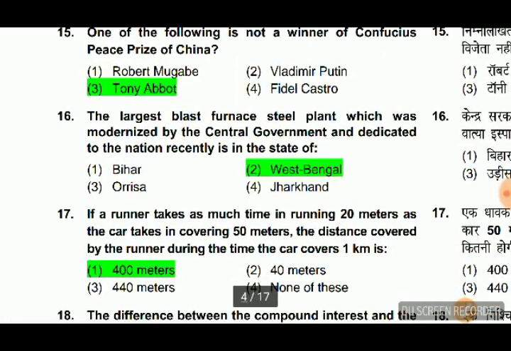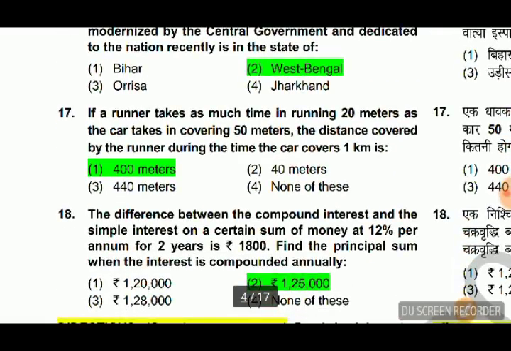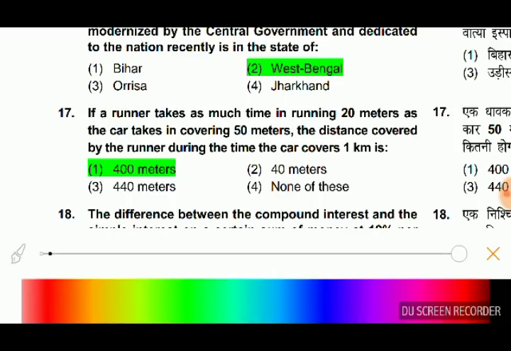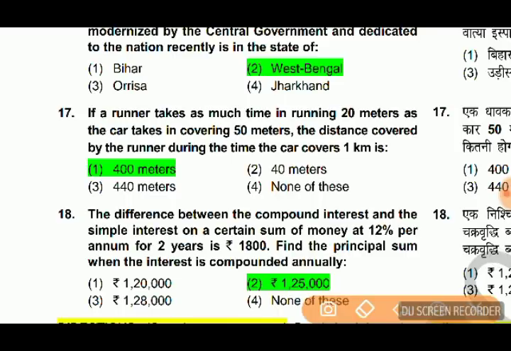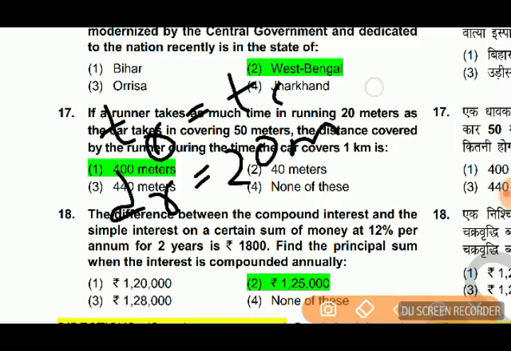Next question. The largest blast furnace steel plant which was modernized by the central government and dedicated to the nation recently is in the state of West Bengal. Next one. If the runner takes as much time in running 20 meters as the car takes in covering 50 meters, the distance covered by the runner when the car covers 1 kilometer is. So here time of car and time of runner is same. So TR equal to TC. And distance of runner is 20 meters and car distance is 50 meters.